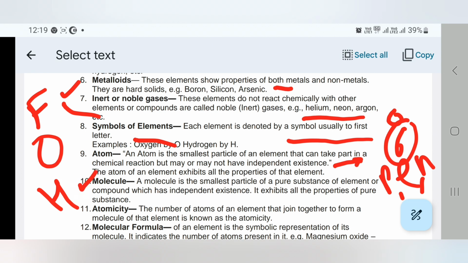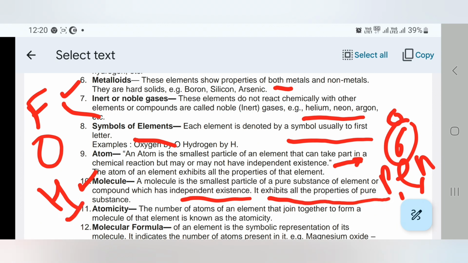Now, molecules. A molecule is the smallest particle of a pure substance, of an element or compound, which has independent existence. That means a molecule can exist in a free state. It exhibits all the properties of the pure substance.